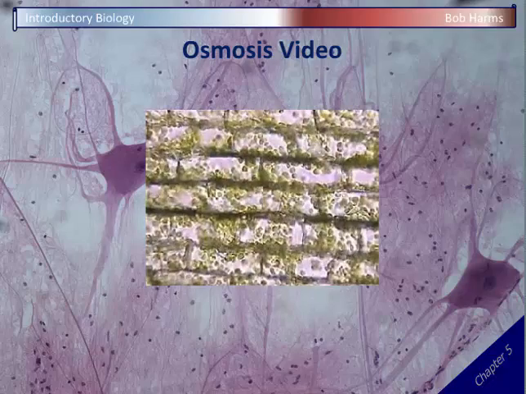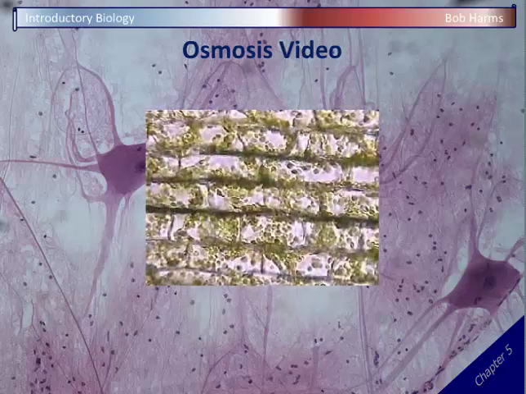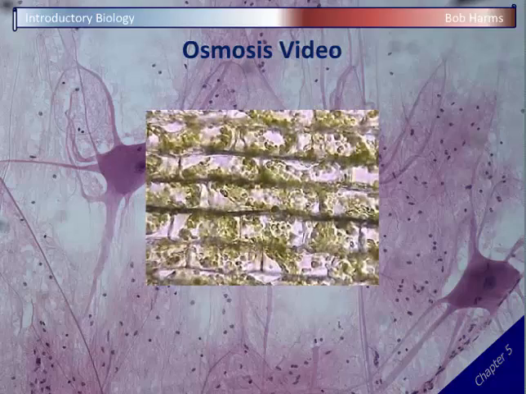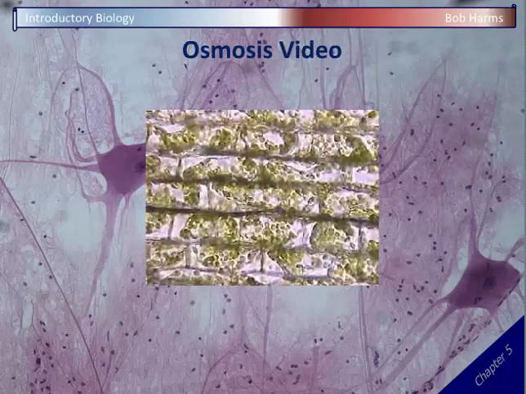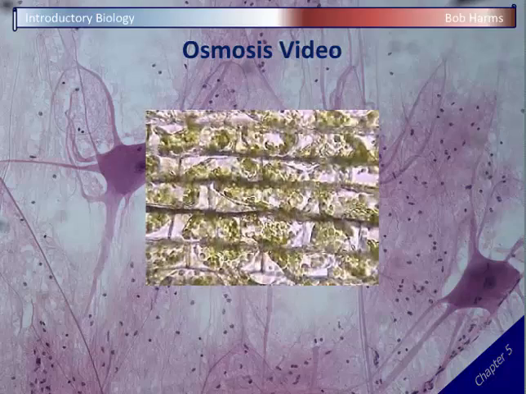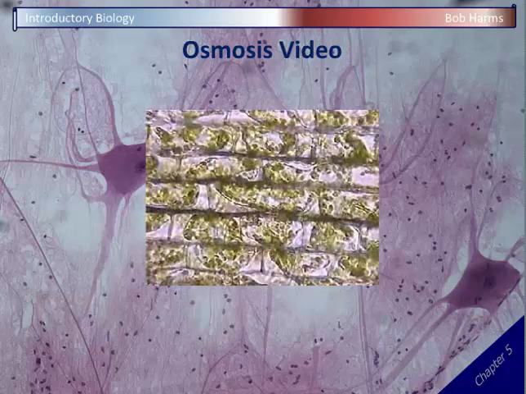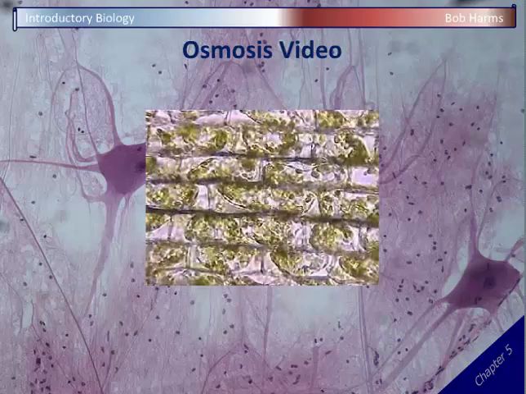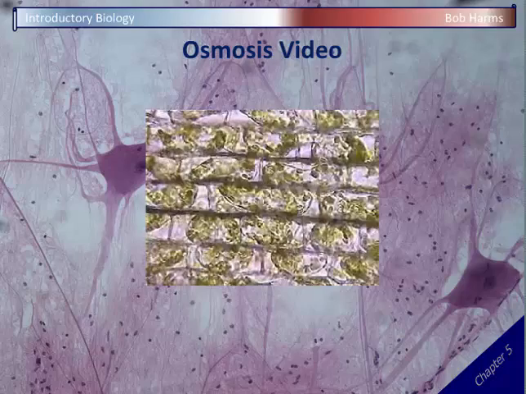So here we're looking at a bunch of plant cells. Each plant cell has a big, thick cell wall, that little brick, and lots of green chloroplasts. And this plant cell has been put in a high salt solution, a hypertonic solution, and we're looking at time lapse. And notice inside each cell, the cells are shrinking. They're losing water here, and we can see the cell is getting smaller and smaller. Again, the cell wall isn't changing in shape. The little brick structure is staying the same, but the cell inside is gradually shrinking and getting smaller, and that's due to that osmosis in the high salt solution.